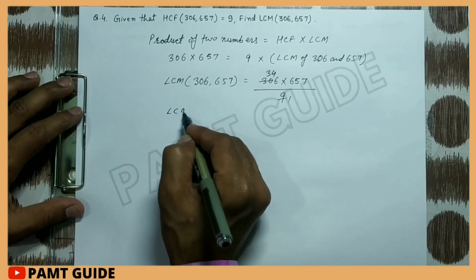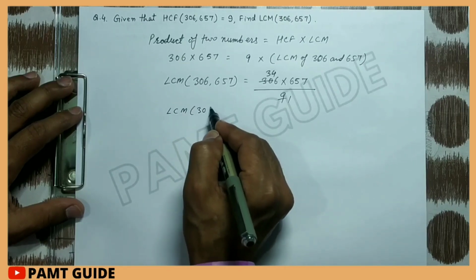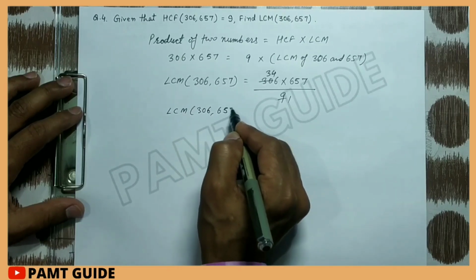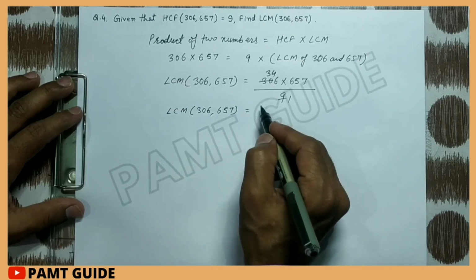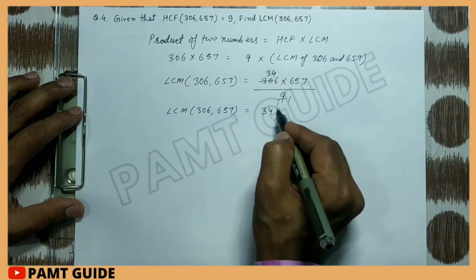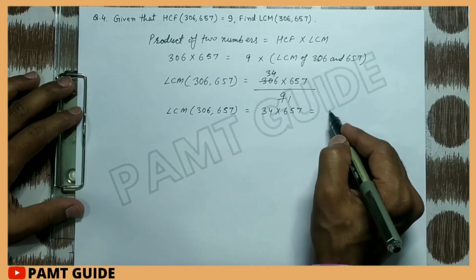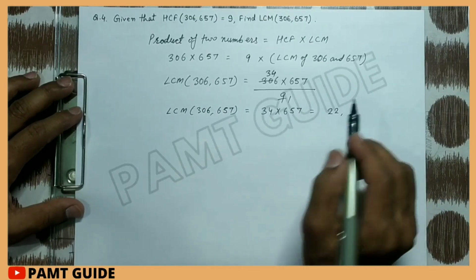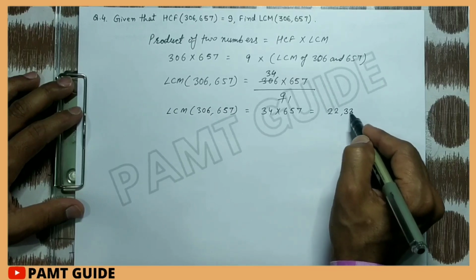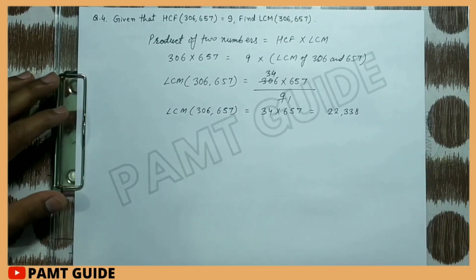So LCM of 306 and 657 is equal to 34 multiplied by 657, that is 22,338.